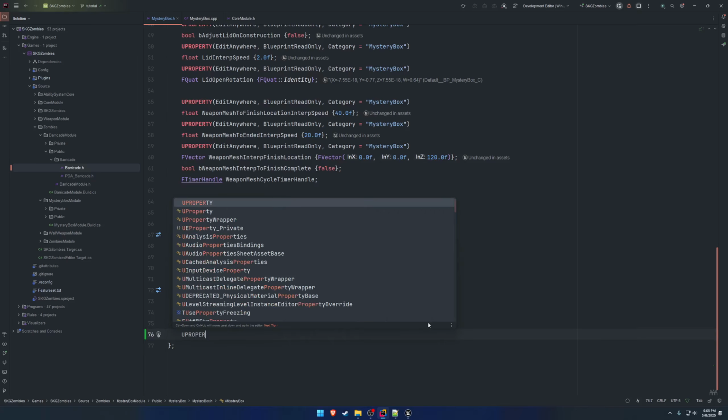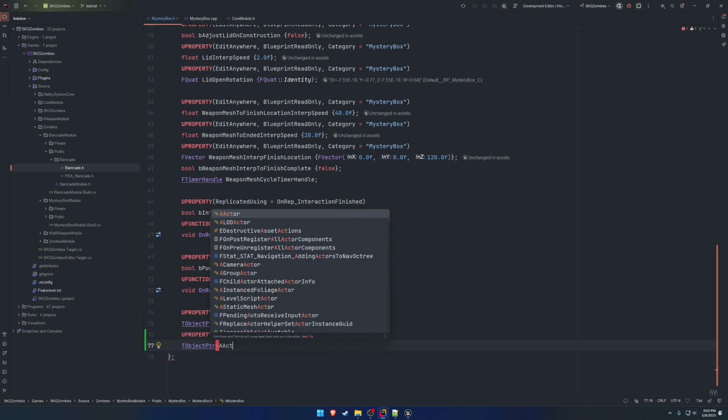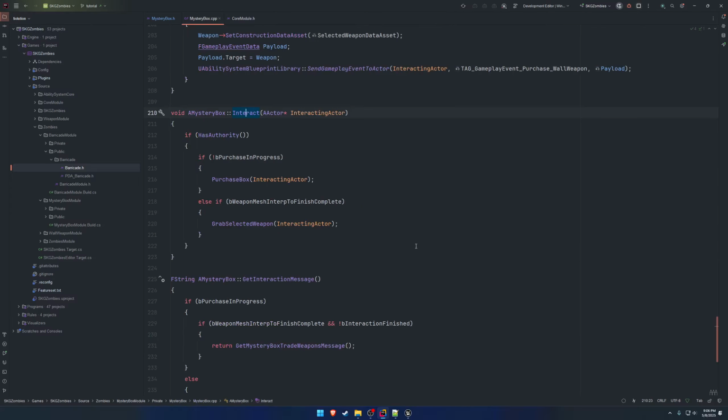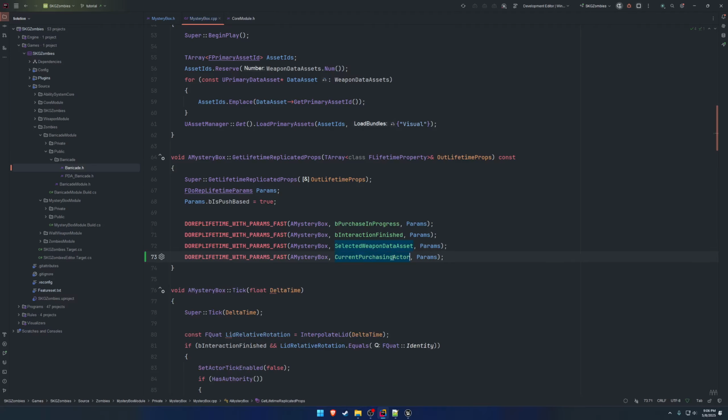So to begin, let's go down to where we have our replicated variables, and we're just going to have a UPROPERTY. It's going to be replicated. I don't really care about having it be OnRep, so TObjectPtr, AActor, and this will just be the interacting actor. I don't want to do interacting actor because that's the name. What would be a good name? Okay, so I thought about it. I'm just going to go with CurrentPurchasingActor. And this could be related to, say, a player, but I'm just going to keep it somewhat generic. So then we can go down here and replicate it in our GetLifetimeReplicatedProps.